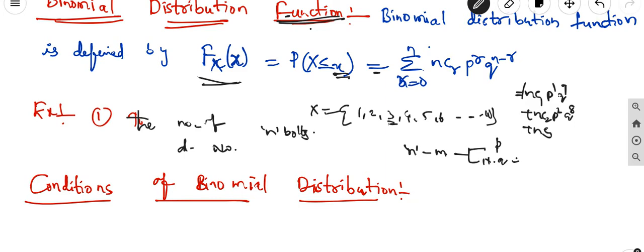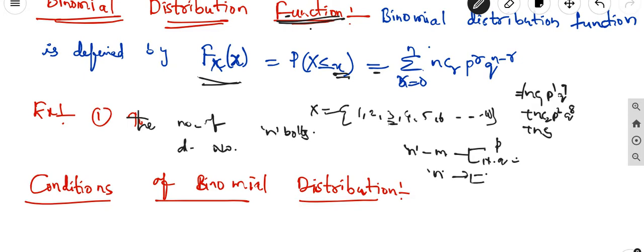Another one is the number of oil wells yielding natural gas in a group of n wells test drilled. In n wells, how many are oil wells and how many are non-oil wells. Only two possible outcomes. Those are the examples related to the binomial distribution.